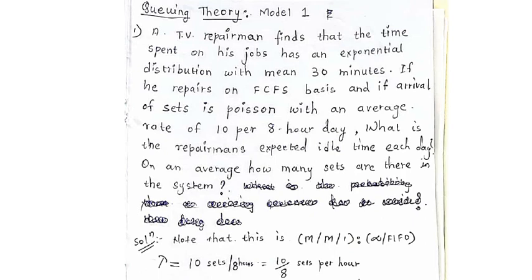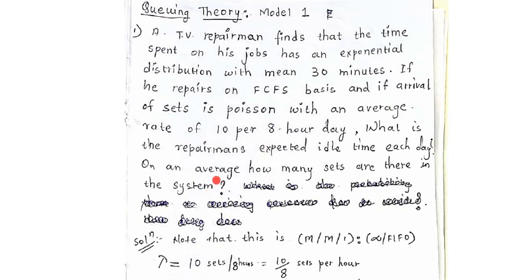And the arrival of sets is Poisson with the average rate of 10 per 8 hours a day. Arrival of TV sets is Poisson, so the first A value is equal to M. Then what is the repairman's expected idle time each day, and on average how many sets are there in the system? These are the two things that we will have to calculate.